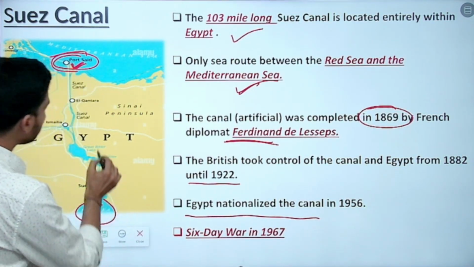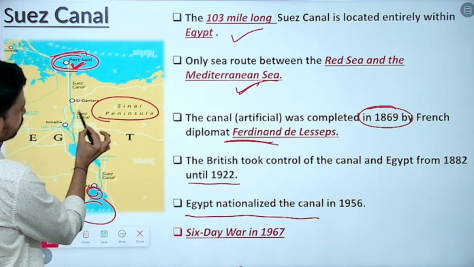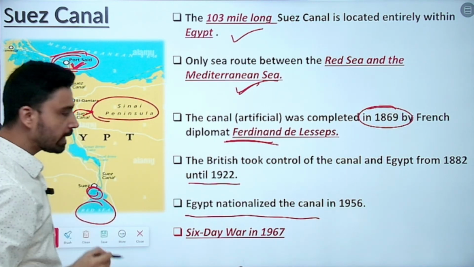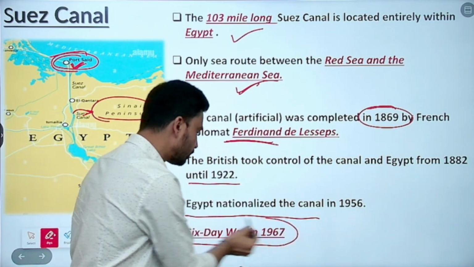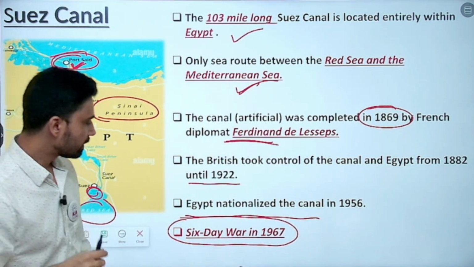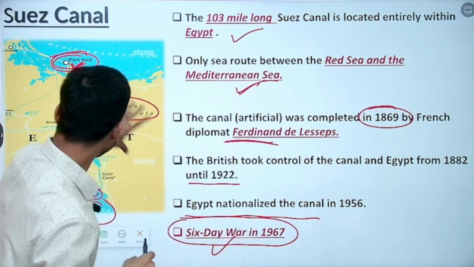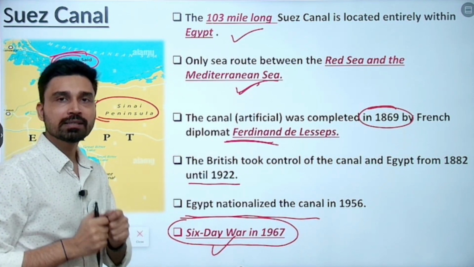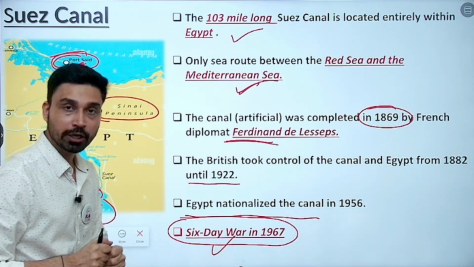It is around this area you will find the Sinai Peninsula to the east of the Suez Canal, a very strategic area again. And in the Six-Day War between Israel and Arab countries, Israel was able to take control of the entire Sinai Peninsula and could exercise effective control over the Suez Canal as well.